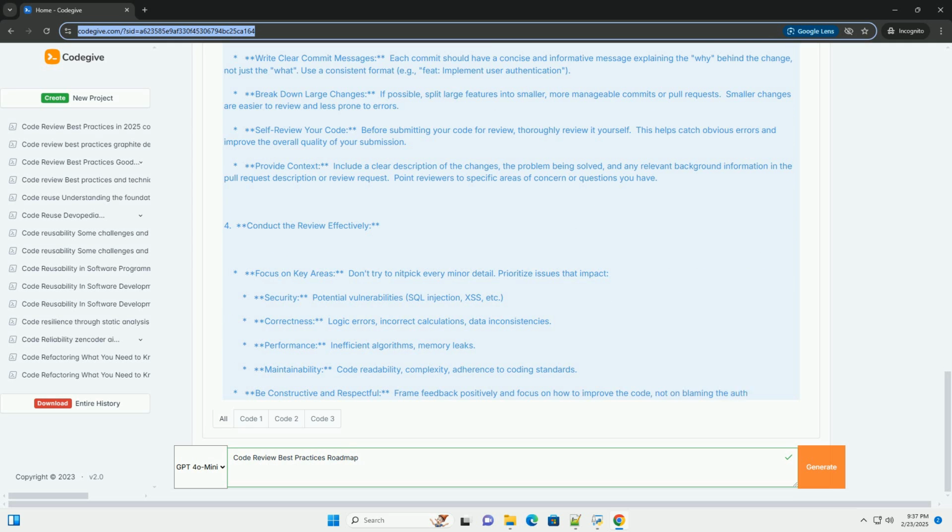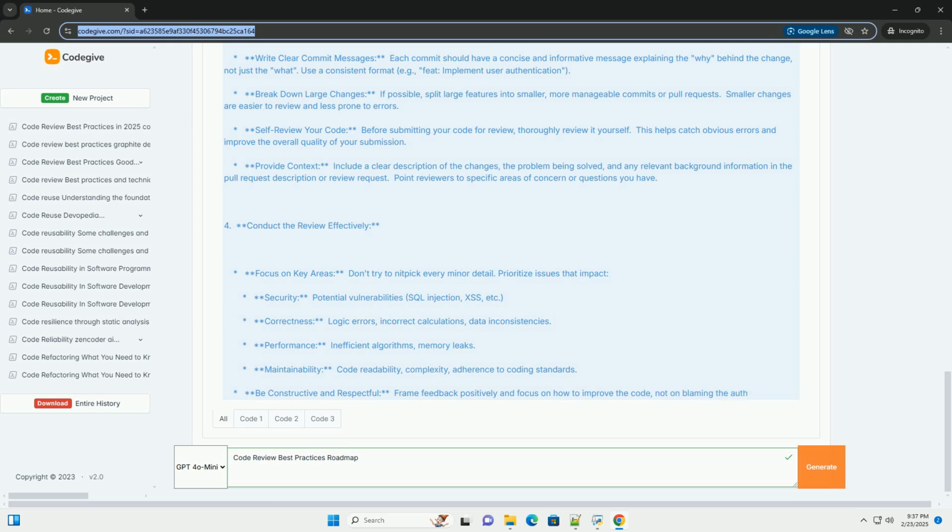Reviewer's comment: This function doesn't handle the case where y is 0. It will raise a ZeroDivisionError and crash the program. Add error handling to prevent this. Corrected code. 3. Code duplication.